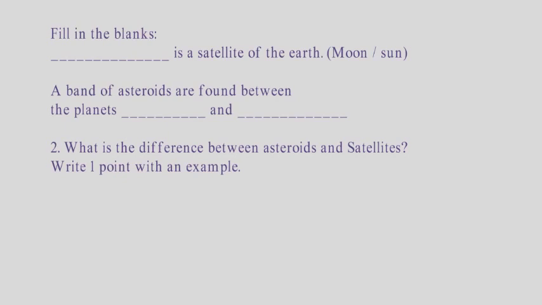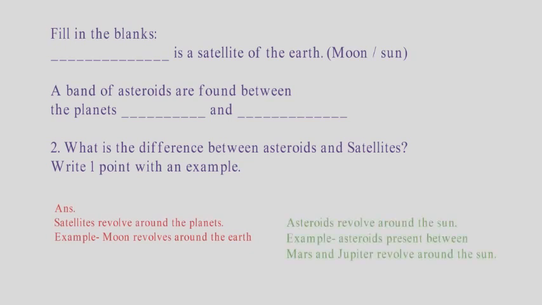Second, a band of asteroids are found between the planets dash and dash. Question number 2. What is the difference between asteroids and satellites? Write one point with an example.